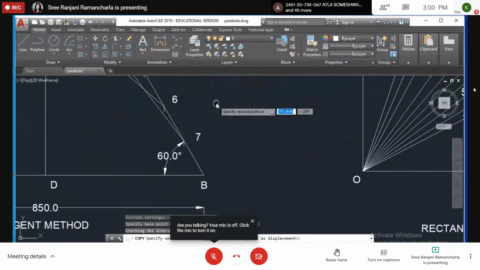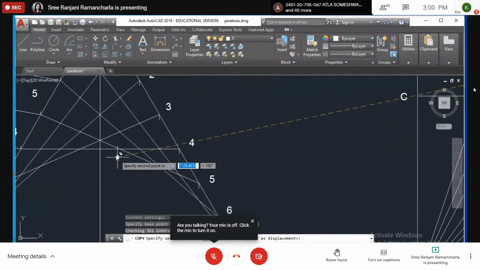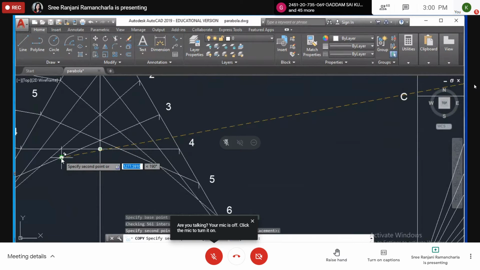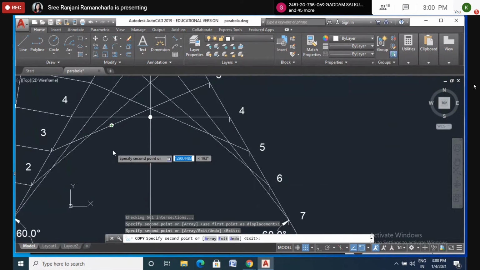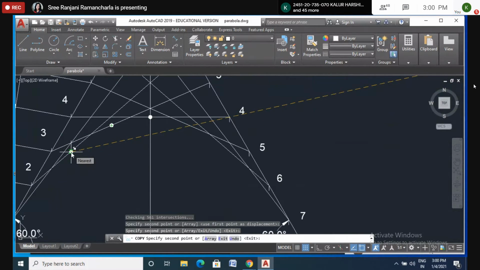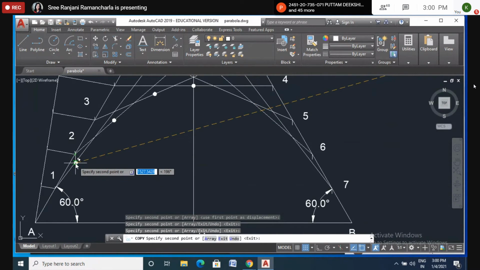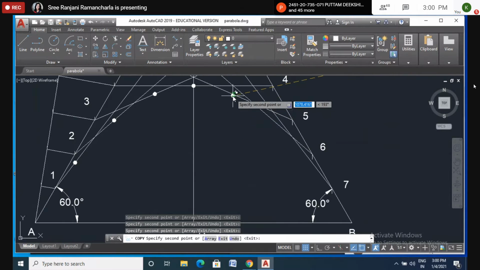You also put small dots, center to center, like this, approximately at the center of each intersection to intersection of the tangents.